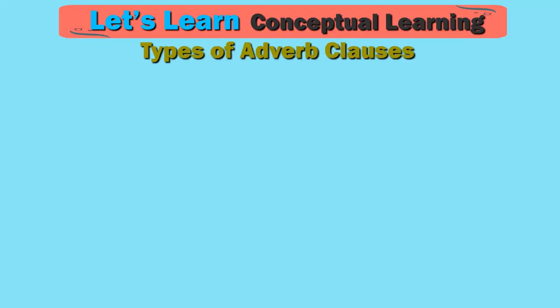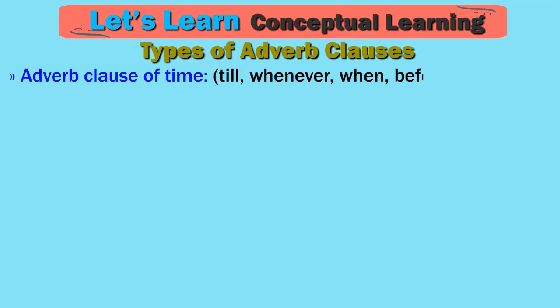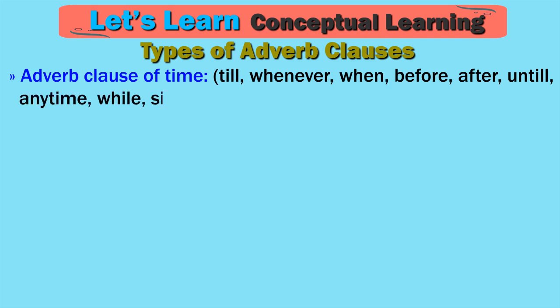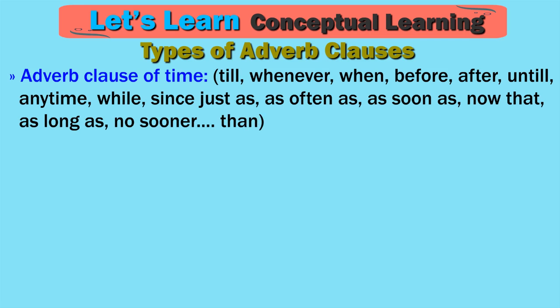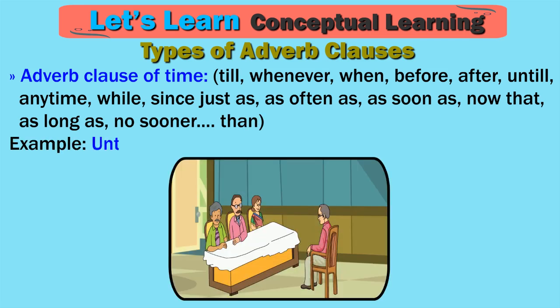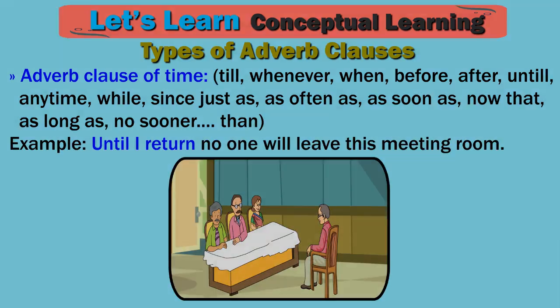Types of adverb clauses. Adverb clause of time: till, whenever, when, before, after, until, anytime, while, since, just as, often, as soon as, now that, as long as, no sooner than. Example, until I return no one will leave this meeting room.